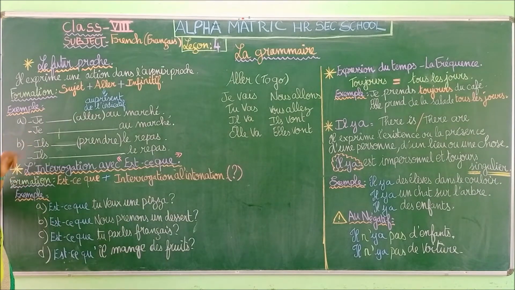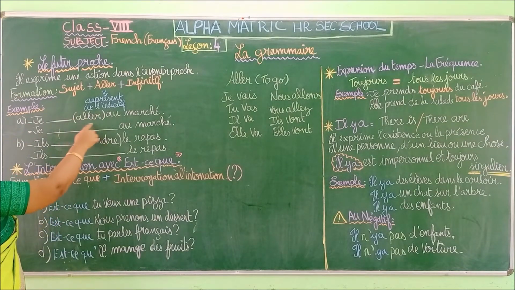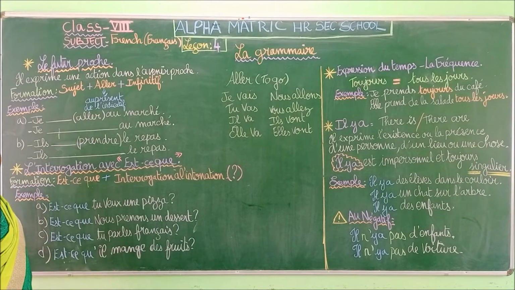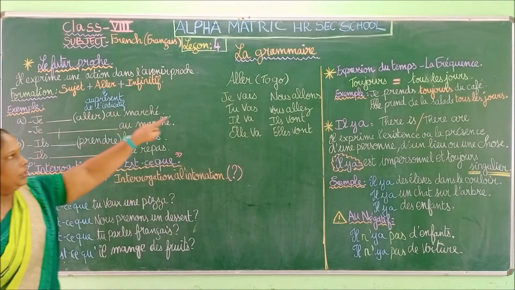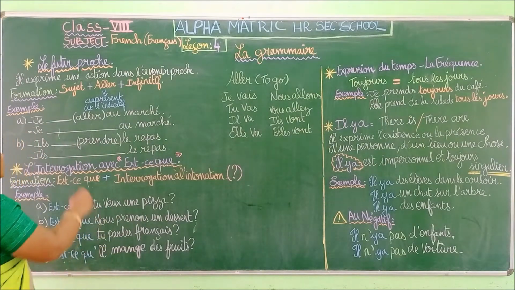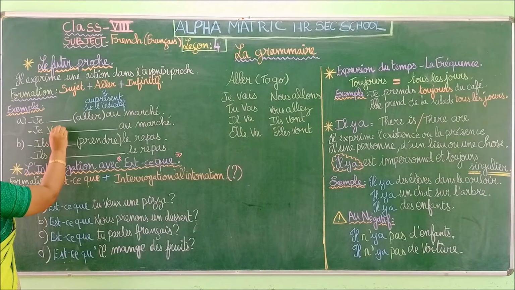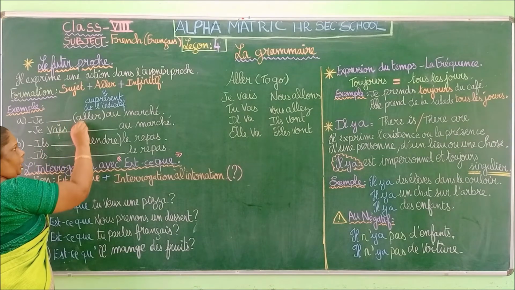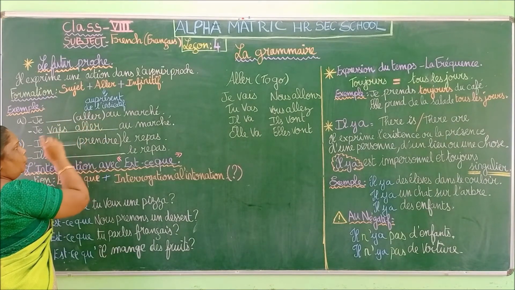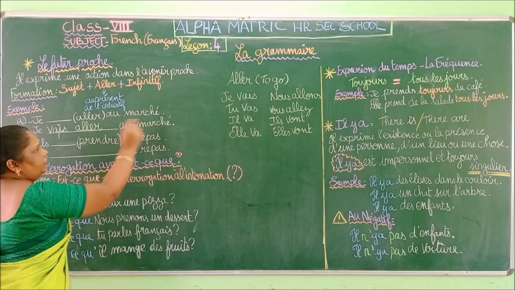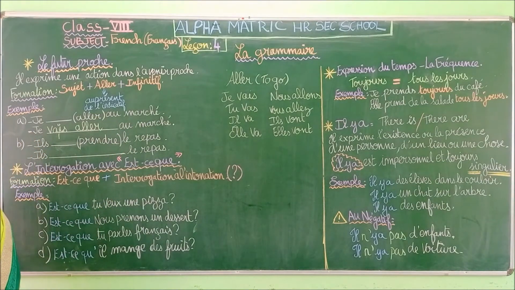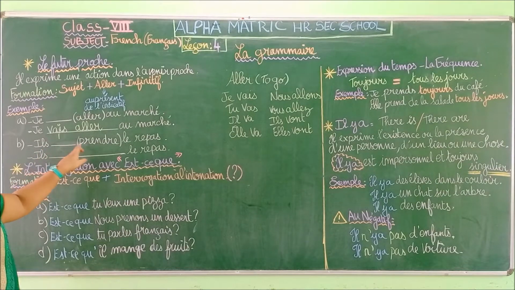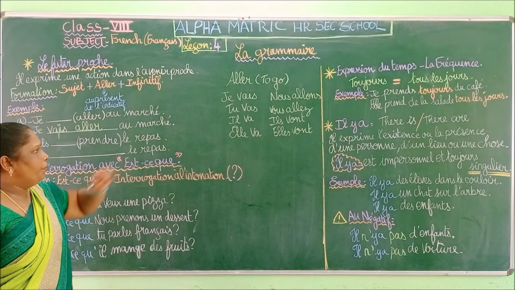For je, we are going to find the verb aller: je vais. The infinitive remains the same: aller. So, I am going to go to the market. That is the answer for this exercise. Okay, next one: Il, espace, prend le repas.